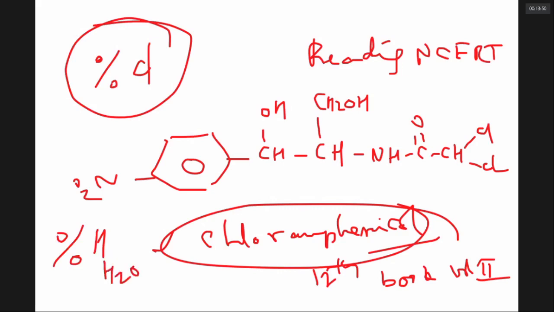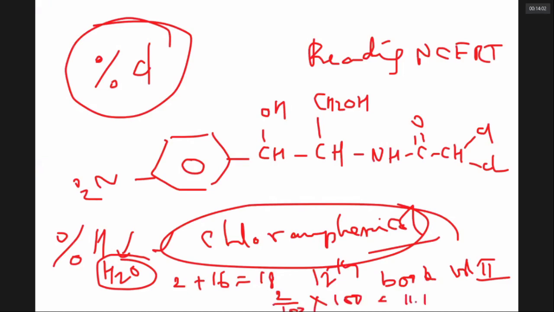You can work out the percentage of hydrogen in water. Water is H2O. Its molar mass is 2 plus 16, 18. And the percentage of hydrogen is 2 by 18 into 100, which is equal to 11.11%. You work it out. Yes, sir.